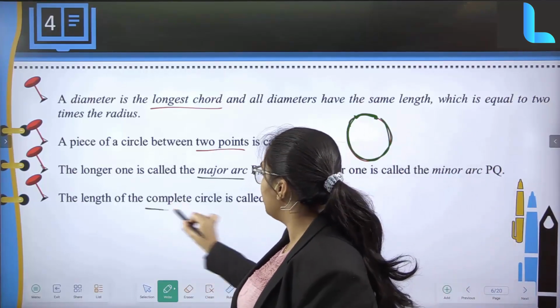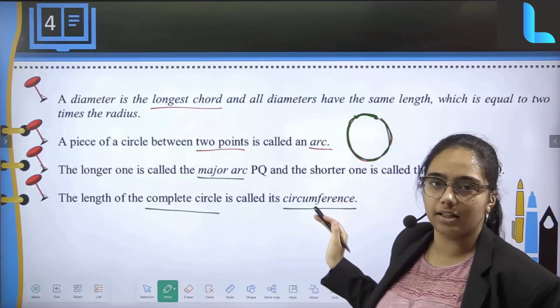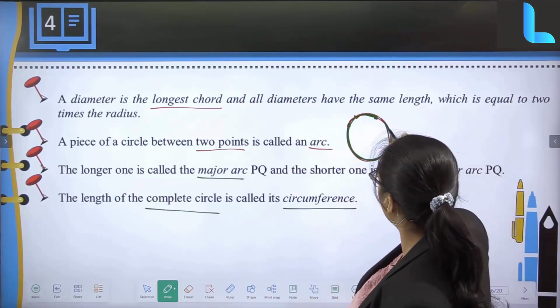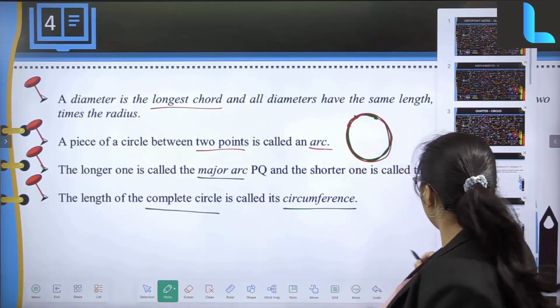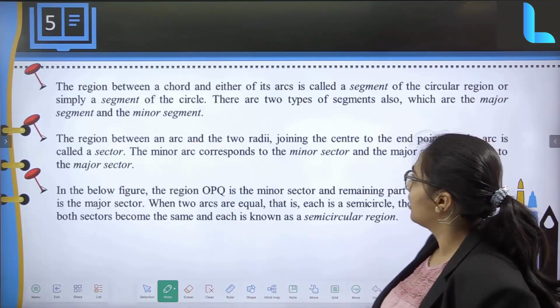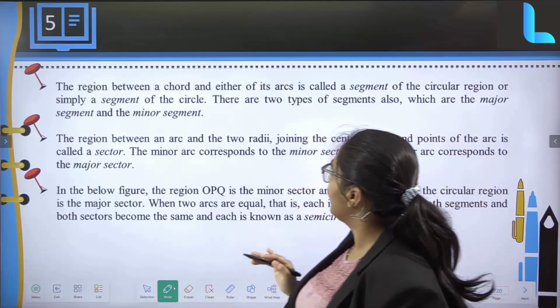The length of the complete circle is called the circumference. That is, the full portion of it is going to be your circumference, right? Next thing, the region between a chord and either of its.